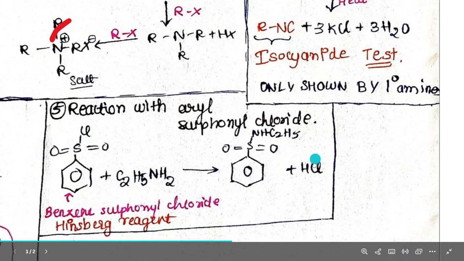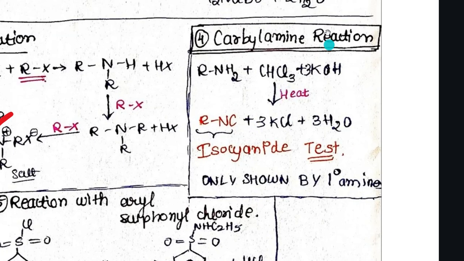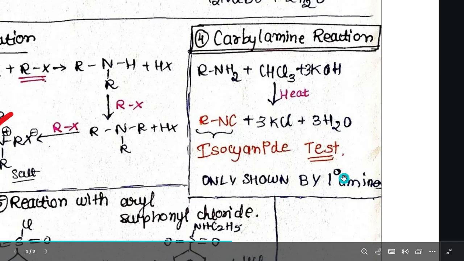Then coming to the fourth one, an important reaction, a named reaction again, the carbylamine reaction. So again we have our amine over here, then we have CHCl3 plus 3KOH. If we heat this, we get an isocyanide, that is RNC, plus 3KCl and 3H2O. So this process, the carbylamine test or carbylamine reaction, is also known as the isocyanide test. Why? Because isocyanide is formed. And this test or reaction is only and only shown by primary amines.